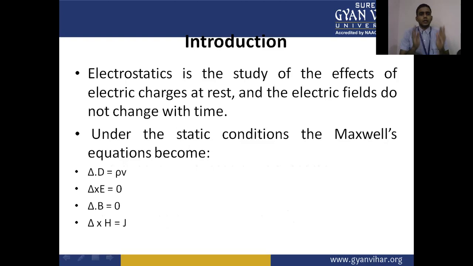Electrostatics is the study of the effects of electric charge at rest, and electric fields do not change with time.